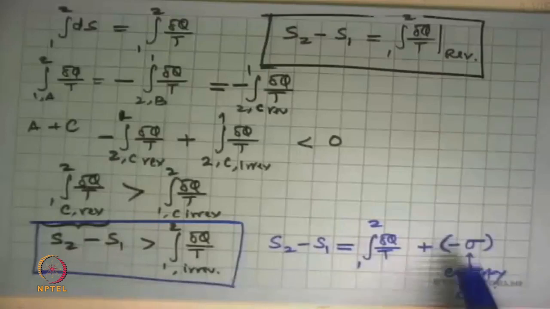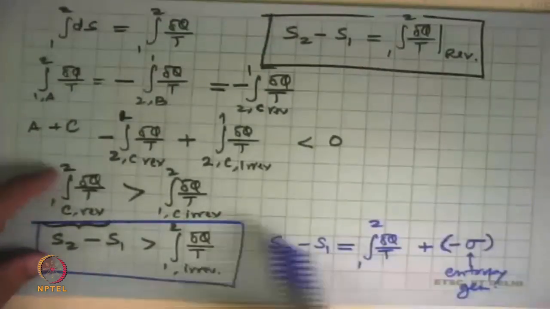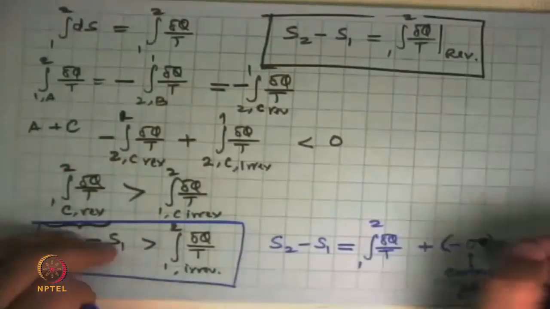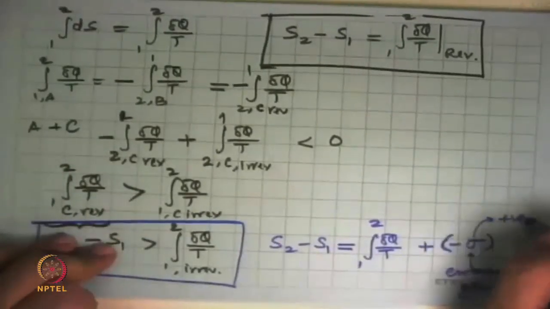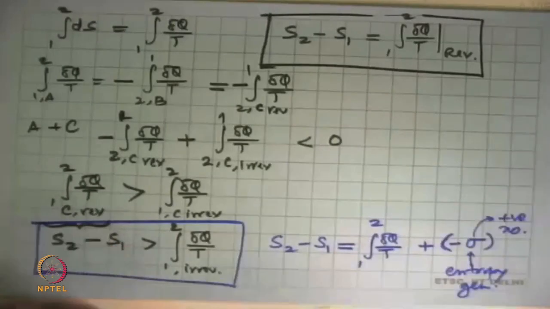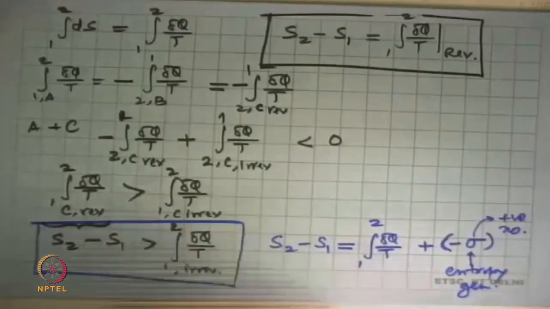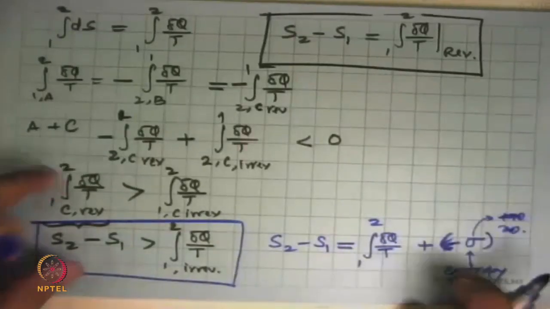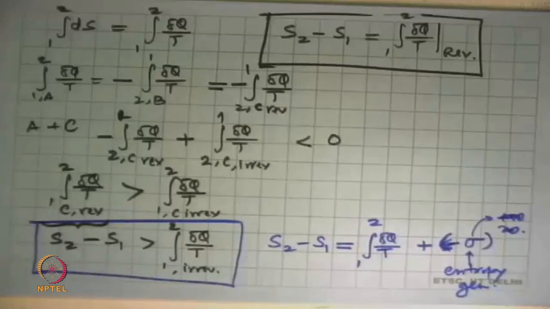But its implication is the same: when the Clausius inequality says it has to be less than 0, sigma should be a positive number. So this sigma itself is a positive number. Then things fall in place. Sorry, this is sigma, the entropy generation. In a cycle it will be minus, sorry.